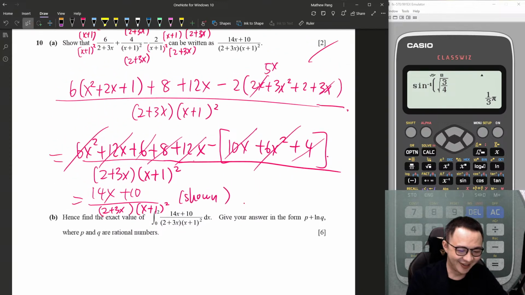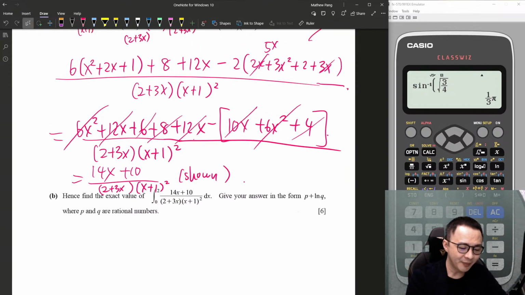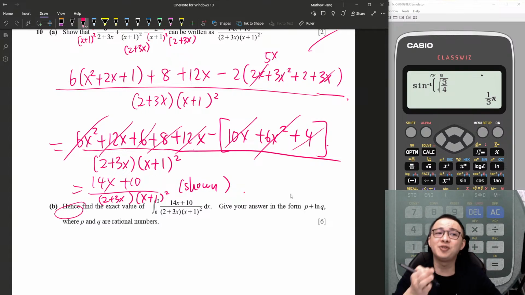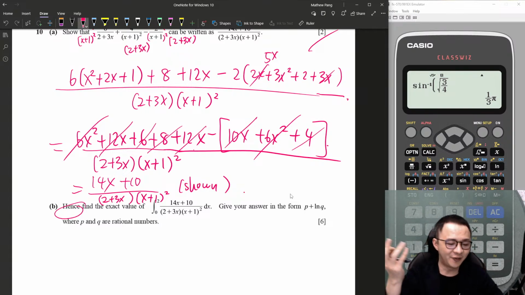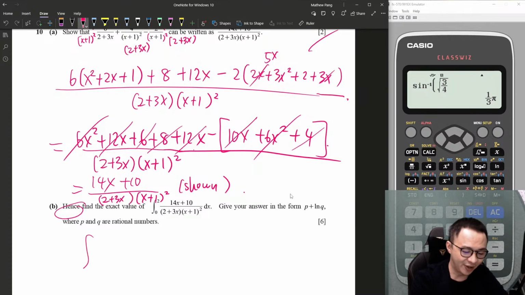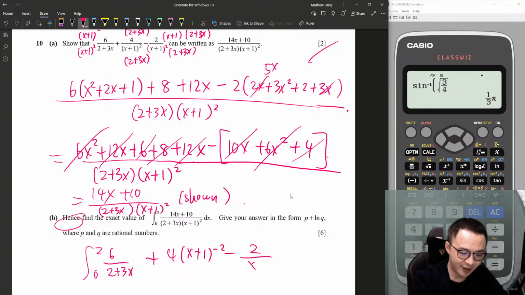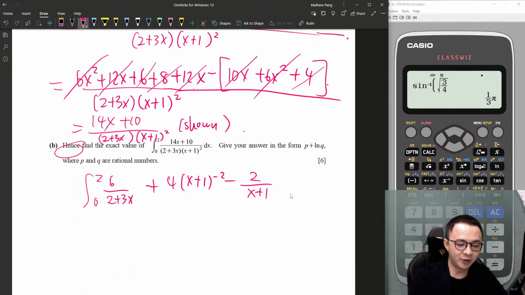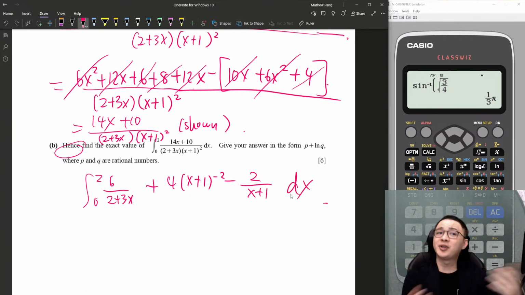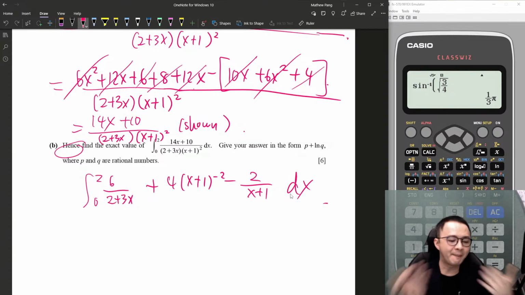Yeah, I saw it. Okay, so hence basically we need to use the answer above. So therefore, I already know this one I cannot integrate. So I need to change them into 3 different fractions. 0 to 2, right? This 6 over 2 plus 3x, 4 over... okay, this one is not ln. I'm going to make it become power negative 2. Minus 2 over x plus 1. Okay, since they are the same thing I already showed in part A, I can change them back.